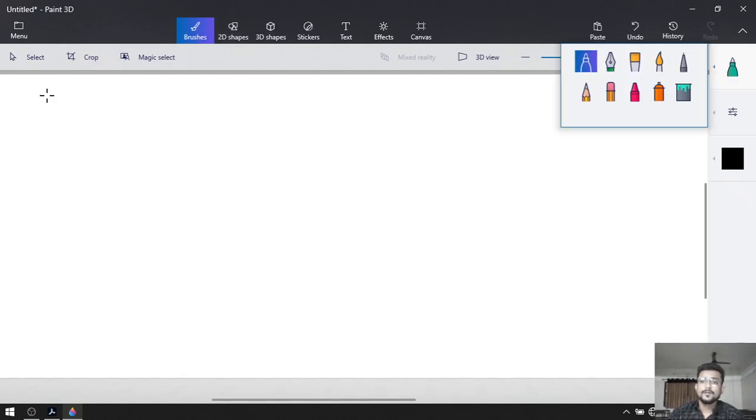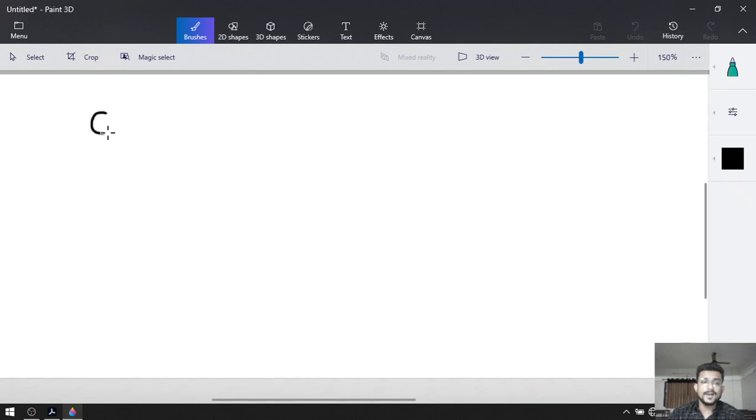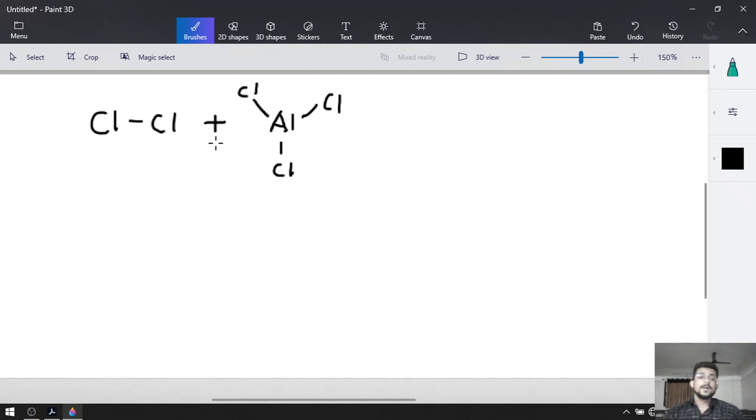For the chlorination, we will require Cl2, and for that we have drawn the Cl2, and AlCl3, aluminium chloride, aluminium attached with 3 chlorine, anhydrous aluminium chloride.